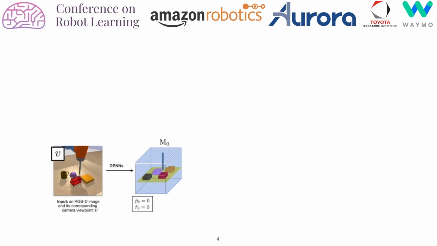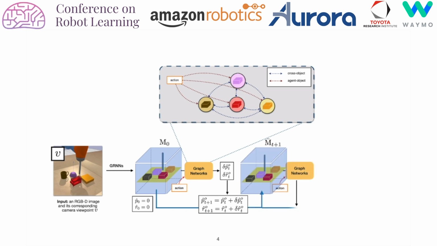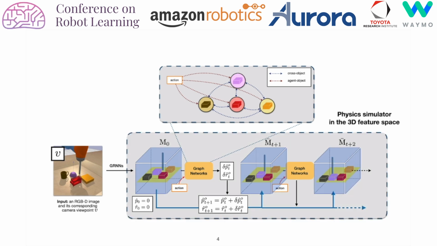Given the 3D feature maps, our model learns to detect objects present in the scene and obtains object-centric features by cropping the feature from the 3D feature map using the predicted 3D bounding boxes. These object-centric features are the input to a graph network to predict 3D object motion. Using the accumulated motion, we can unroll the model by explicitly rotating and translating object features in the 3D feature map. This is possible because an object will have its feature in the 3D feature map at a similar 3D location as it is in the real world.